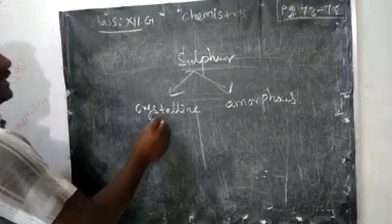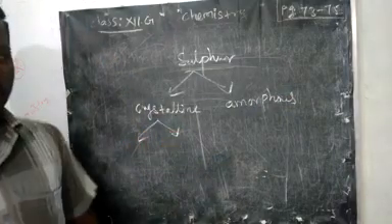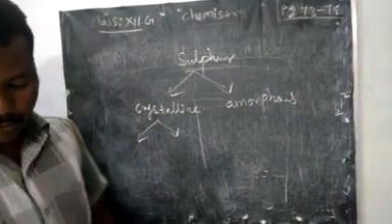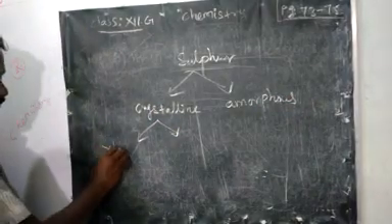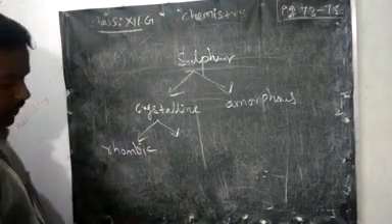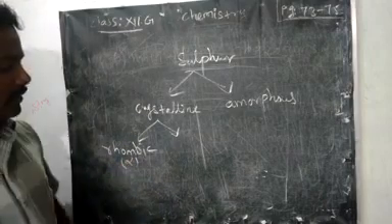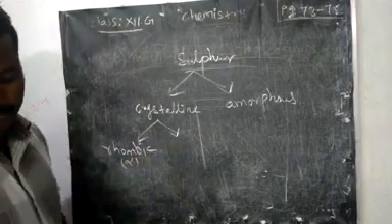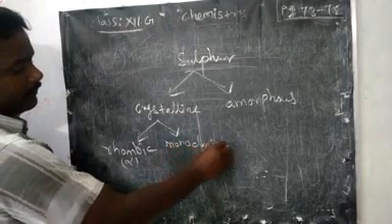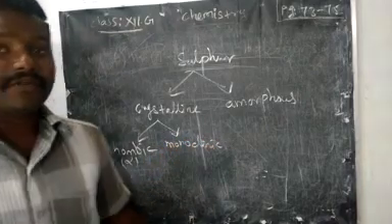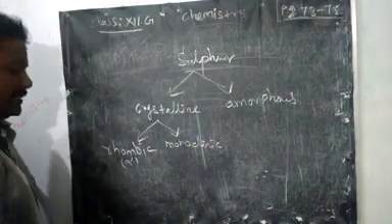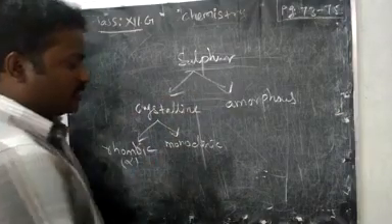The crystalline form again we can divide based on structure: rhombic sulfur, also called alpha sulfur, and then monoclinic. Different types of structure we may have studied in the solid state. Are you able to remember? Yes, so rhombic and monoclinic structures.